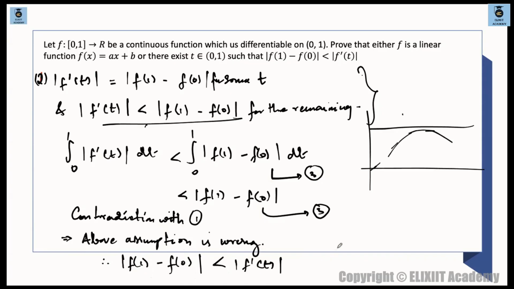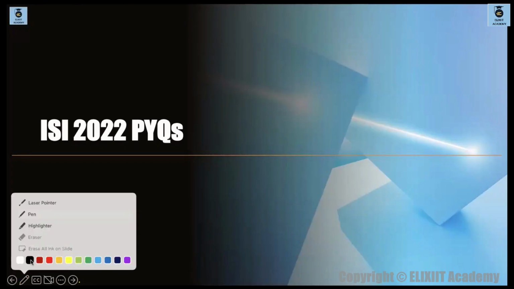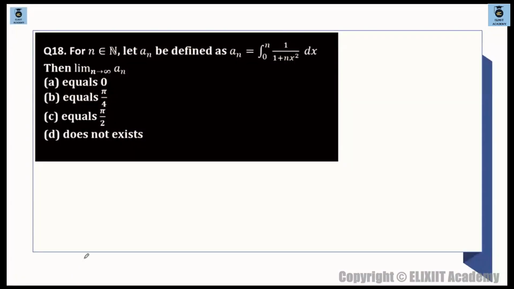I hope the proof is clear to all. So we move on to 2022 PYQs. Aja, first question.